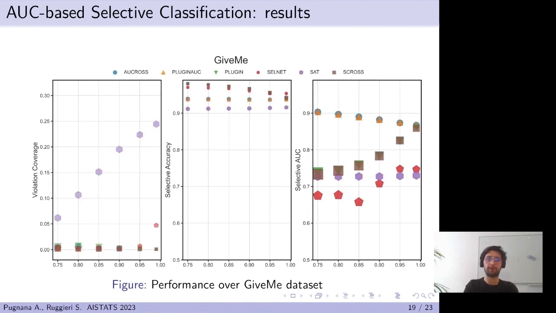However, when we consider a more imbalanced scenario, we clearly see a trade-off between selective AUC and selective accuracy, with traditional methods failing to trade off coverage for AUC improvements. Indeed, the only methods succeeding in increasing the AUC are plugin AUC and AUC cross.